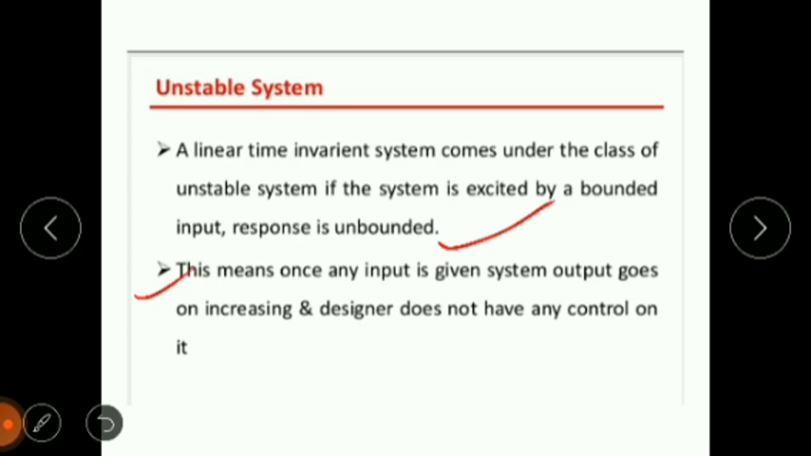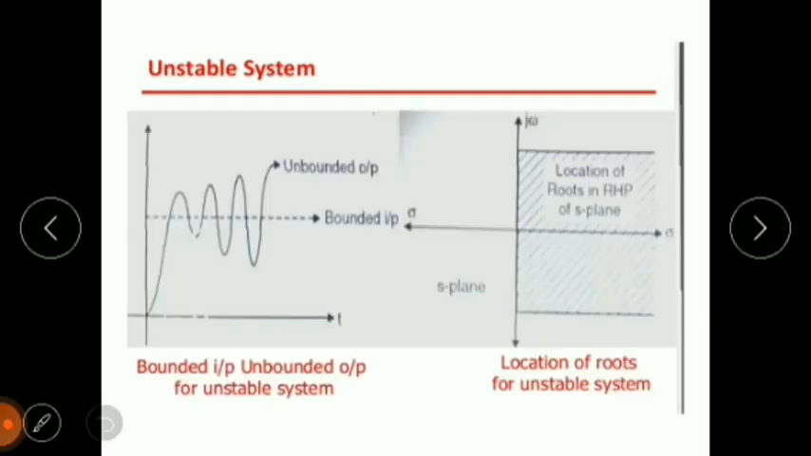Once you give the input to the system, the response will not settle down as per our input, so it will go unstable, and if the system goes unstable, the designer does not have any control over it. So we'll understand this by this figure.